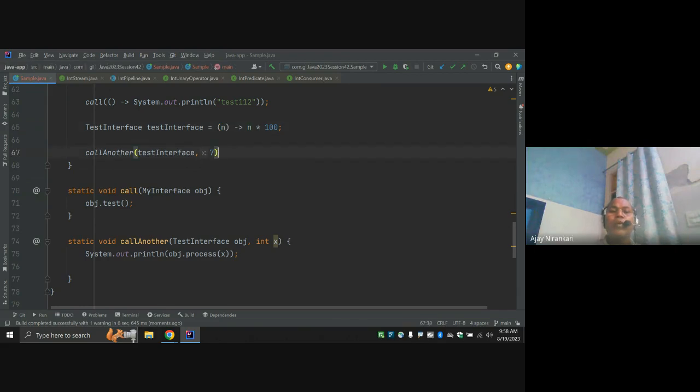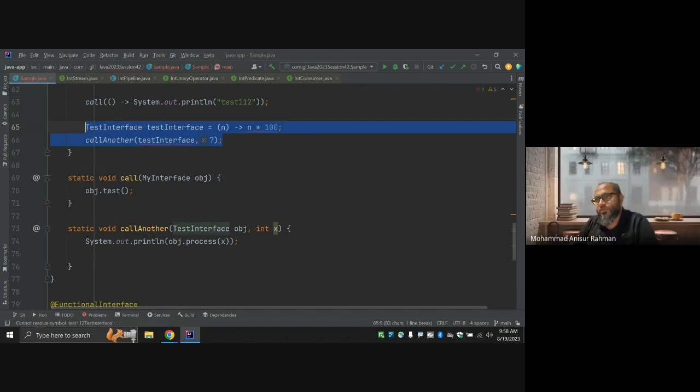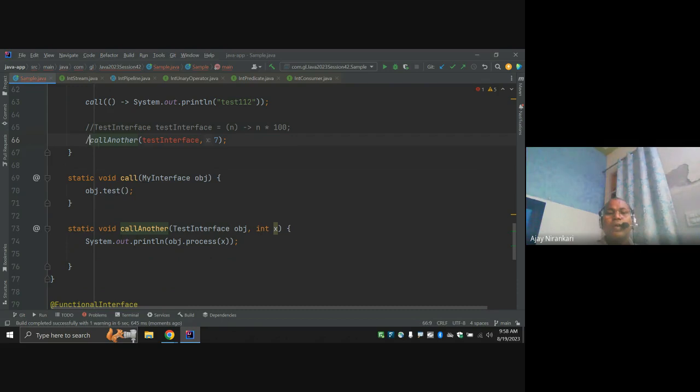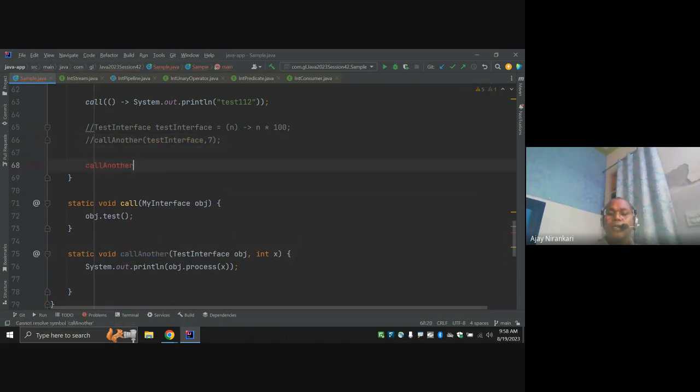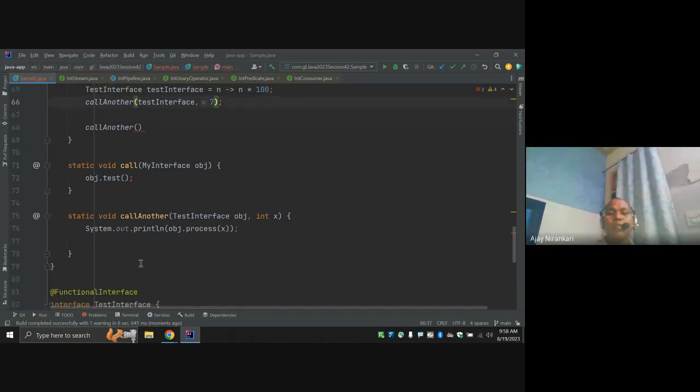I'm not going to create the new variable, I'm just commenting it out. I want to call this method using the Lambda expression directly. Forget this code completely for now. Whenever there is only one argument parameter, you can even remove the parentheses. This takes only one argument.